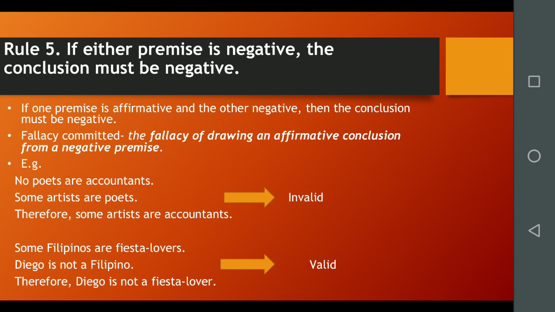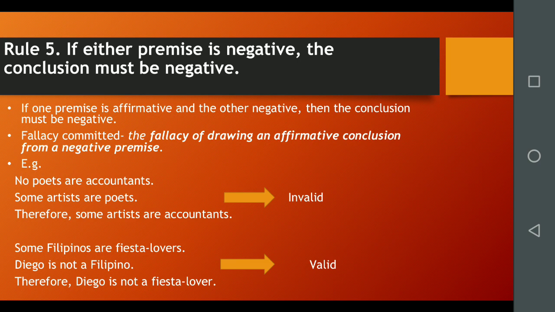Immediately, it will be seen that the exclusion of poets and accountants asserted by the first premise of this syllogism cannot justify any valid inference regarding the inclusion of artists and accountants. In other words, if one premise is affirmative and the other negative, the conclusion must be negative. Some more examples are here. Some Filipinos are fiesta lovers. Diego is not a Filipino, therefore Diego is not a fiesta lover. This syllogism is valid because the conclusion is negative.